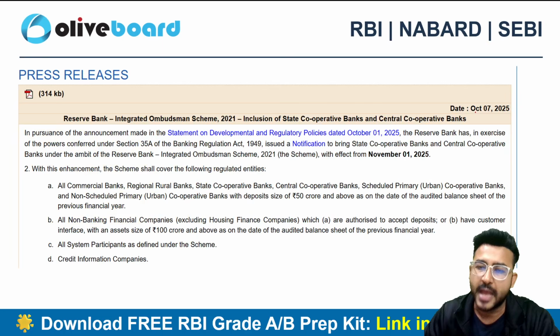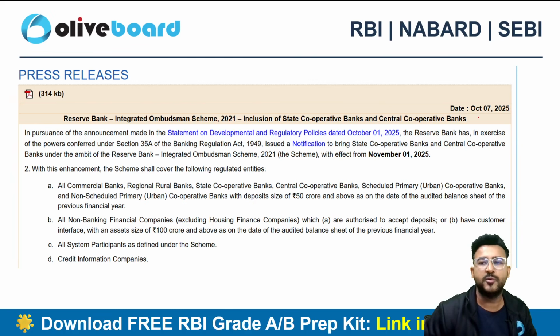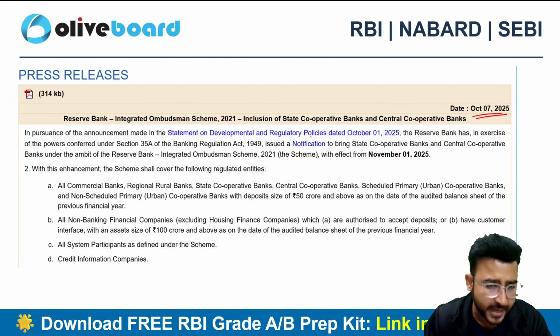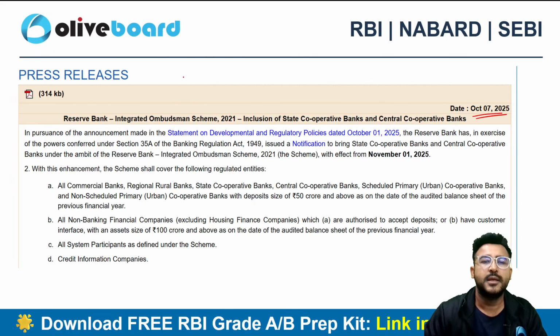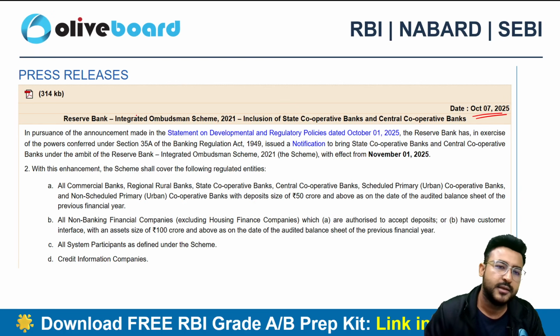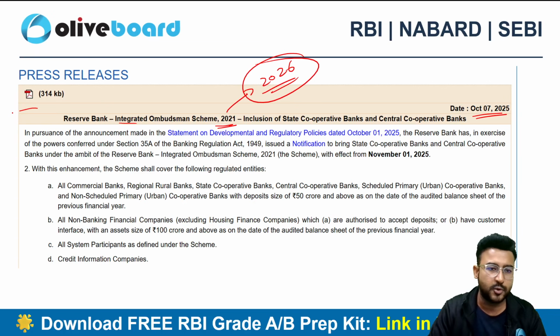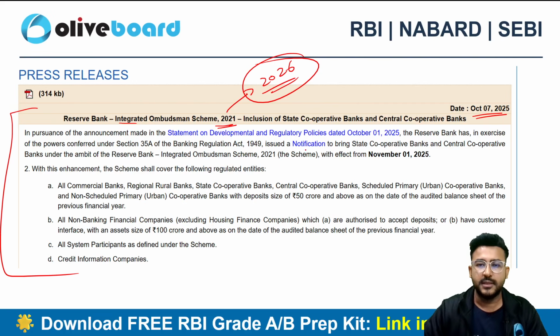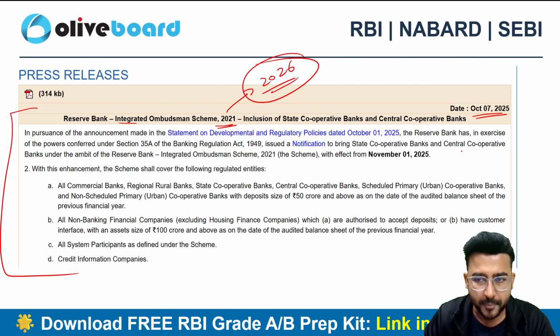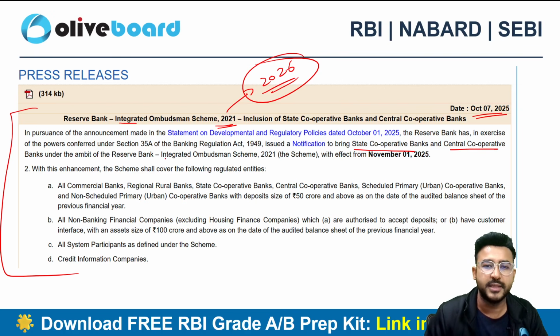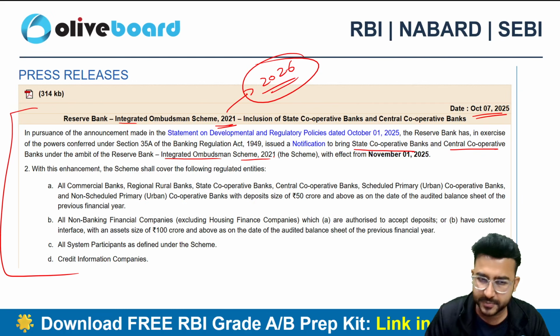And this is the applicability criteria. Plus, you need to know that in October 2025 there was an update in the applicability criteria of the Integrated Ombudsman Scheme. Earlier we had the scheme of 2021, now we have the scheme of 2026, right? This is the old criteria, where you can see that central cooperative banks and state cooperative banks were also included in the Integrated Ombudsman Scheme.